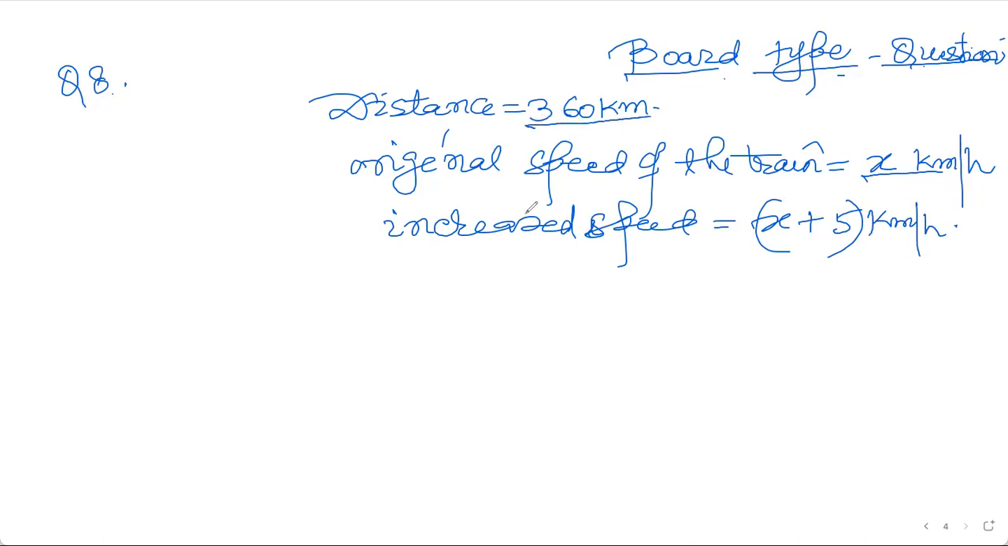And the relationship which I have to find is in time only, because it takes 1 hour less for the same journey. So this time it has increased its speed, therefore it will take less time, and here it is slower, therefore it will take more time. So the time difference between these two is 1 hour. It takes 1 hour less or 1 hour more. So if they increase the speed, they'll take less time.